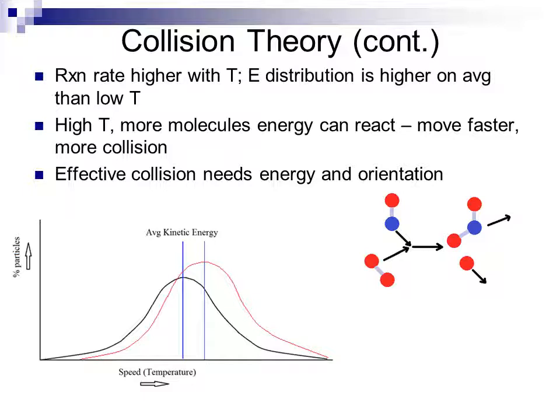If these come together in such a way as the red and the blue are adjacent to each other, they can form a bond to make the proper molecule, as you see here. But if they come together in such a way as two reds are adjacent to each other, they're not going to be able to get the proper overlap, and they're not going to be able to react. And so the molecules will just bounce off each other and have to try again at a later point.